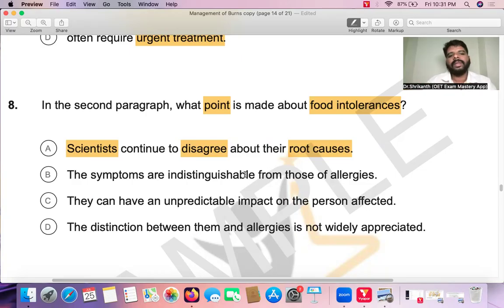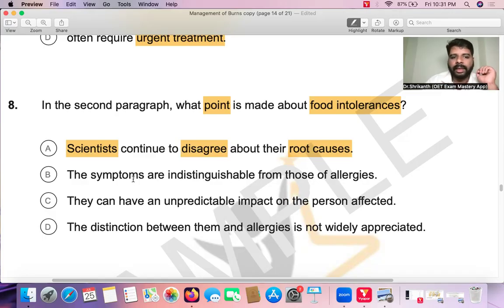There is a lot of disagreement among scientists still happening today regarding the root causes. So that is the point the writer is making in the second paragraph about intolerance. What is the keyword in answer option B? The symptoms are indistinguishable from those of allergies.